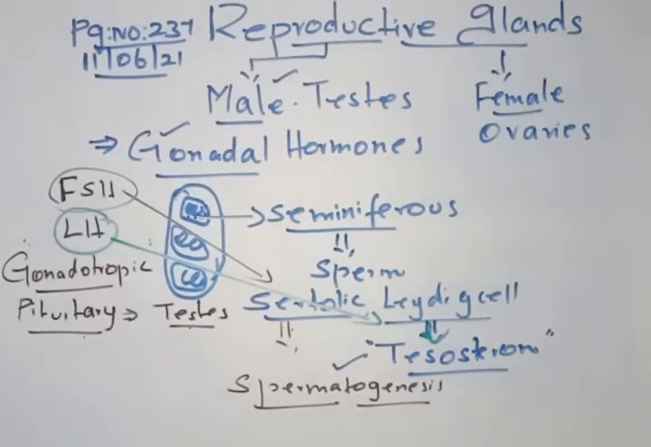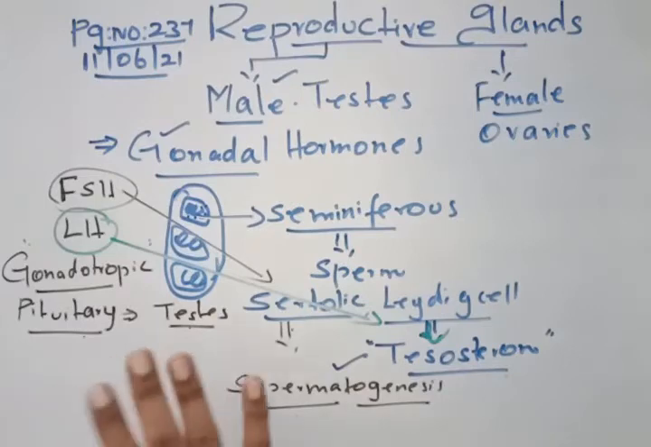Now the functions of testosterone: as I told you, spermatogenesis, and it is also involved in the secondary sexual characters in males. Secondary sexual characters means producing a kind of hoarse voice, and hair on the body and face. All these are the secondary sexual characters in males. So this is the role of the testosterone hormone in the male reproductive system. Clear? So this is the concept.